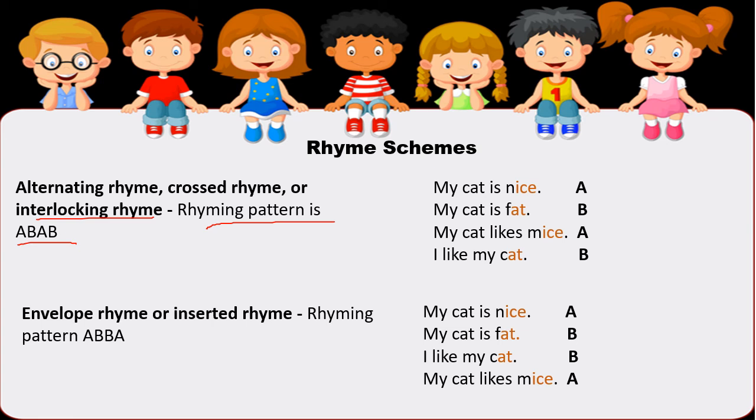My cat is nice, my cat is fat. My cat likes mice, I like my cat. Nice and mice have the same ending sound, so they are both A, and fat and cat have the same sound, so they are both B. The next one is the envelope rhyme or inserted rhyme. The rhyming pattern is ABBA, so there is a similar sound in the middle. My cat is nice, my cat is fat. I like my cat, my cat likes mice. As you can see here, we have an ABBA pattern.